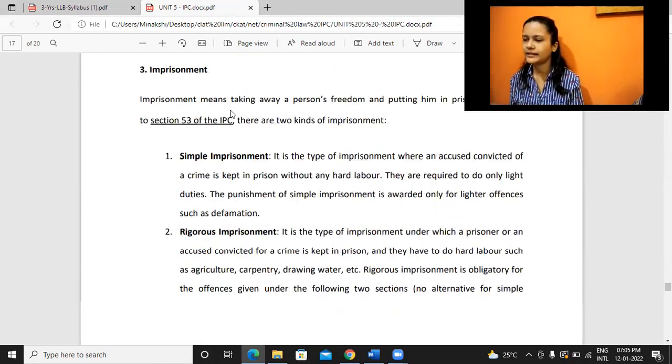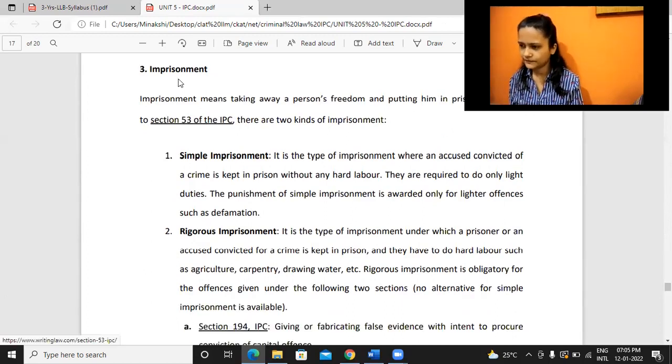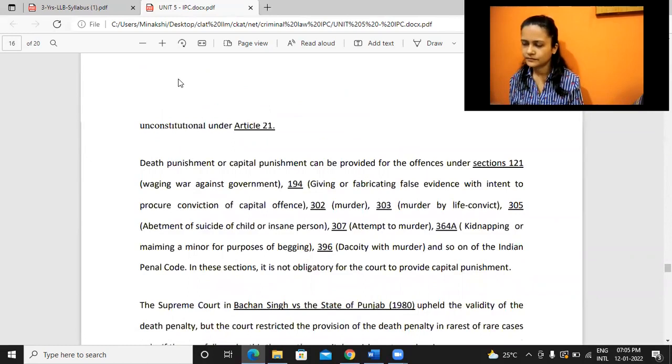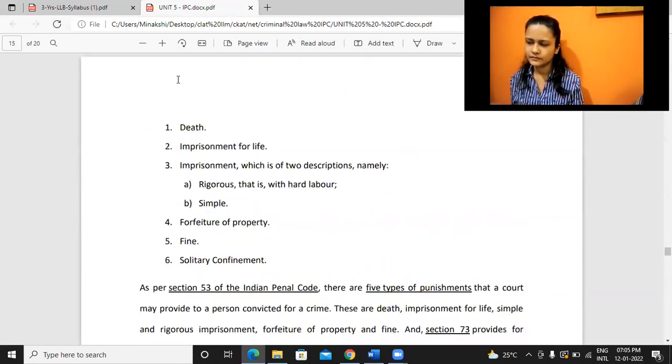And what is simple and rigorous imprisonment? Simple means very light duties may be given in the prison, and rigorous means hard labor. The prisoner will be subjected to hard labor in the prison. And for rigorous imprisonment, it will be a grave offense. Yes, it's usually given for serious crimes.